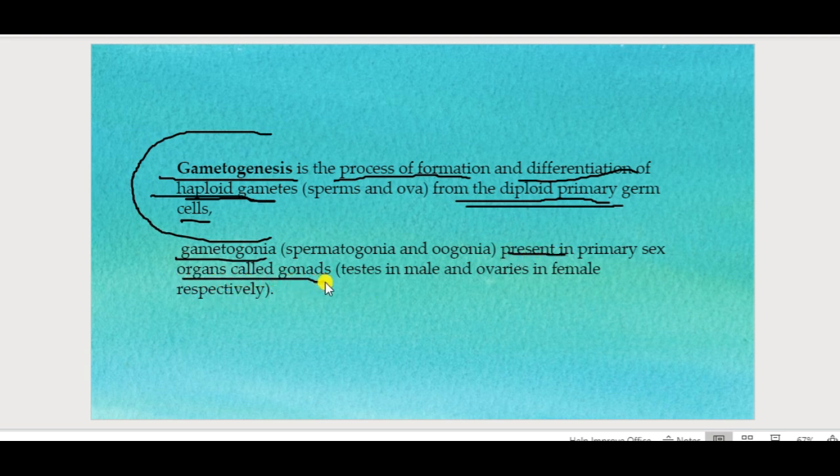That means these gametes are present in the gonads. So in male it is present in the testis, and in female it's present in the ovaries. So gametogenesis is the process of formation and differentiation of haploid gametes from the diploid primary germ cells, and these gametes are present in the primary sex organs called gonads: in male in the testis, and in female in the ovaries.